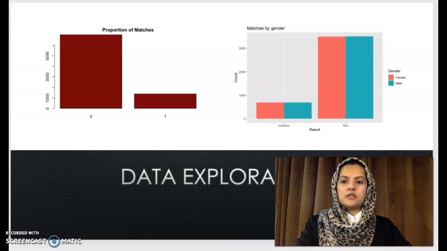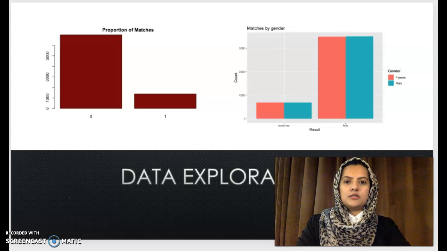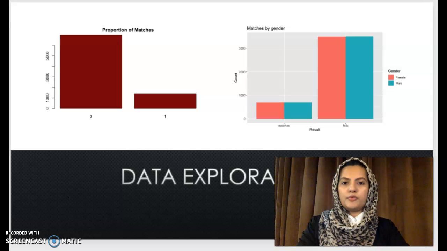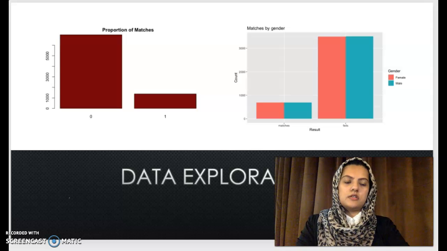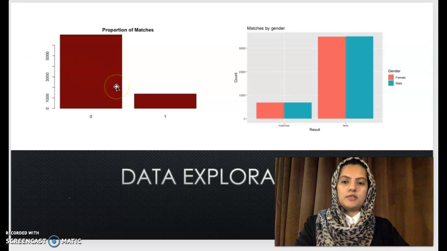So for data exploration, I've built some visualizations. We can take a look at proportion of matches here and compare that to proportion of matches by gender. There was no significant difference for the proportion of matches by gender. And we can see that there were fewer matches resulted from the experiment.